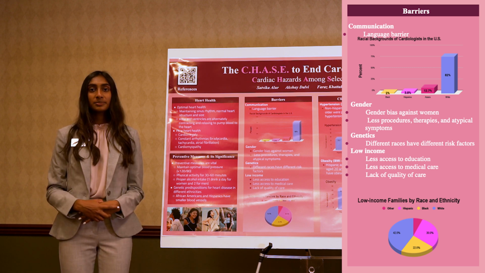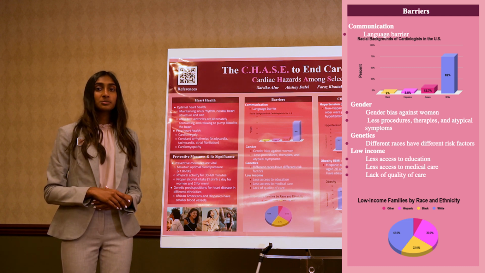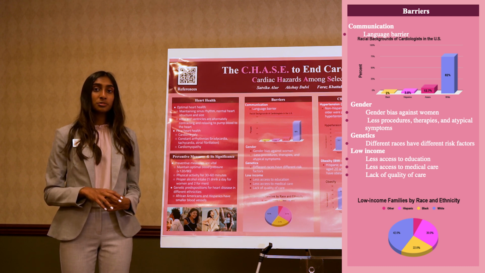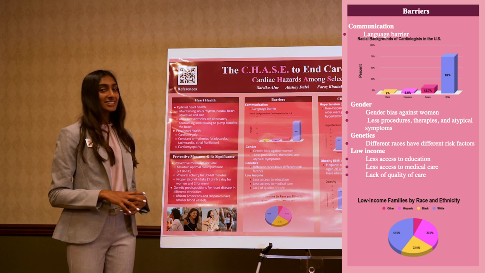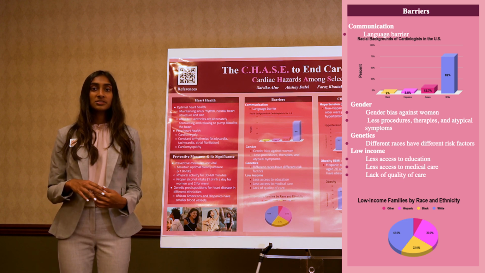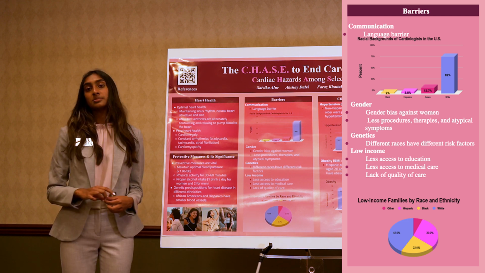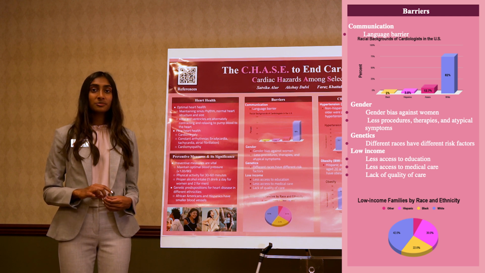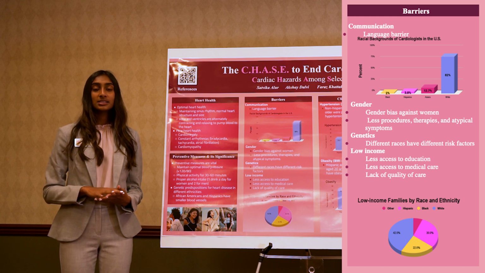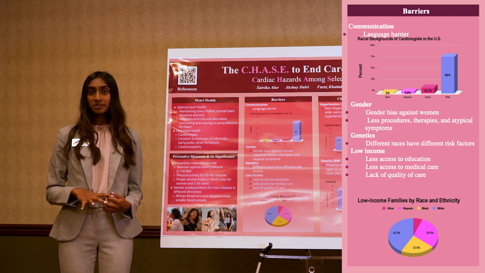In addition, there's a gender bias against women. Women are often diagnosed at a later age and stage than men, experience more severe hypertension and diabetes, and also experience longer stays in intensive care units and poor outcomes. In addition, different races are grouped based on shared physical and social qualities. For example, people of similar races tend to live near each other, share certain behavior characteristics, and have similar social exposures. Because of this, certain races are at a higher risk than others for developing heart disease. For example, Asians have smaller blood vessels and tend to have diets that are high in saturated fats, and this increases their risk of developing coronary artery disease.